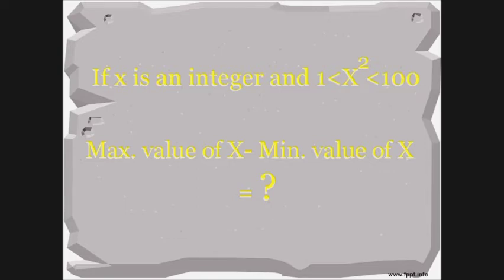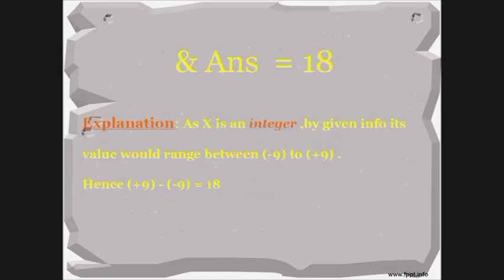Still you are thinking? Anyway, here is the answer. 18. x is an integer, so the maximum value of x is plus 9, the minimum value of x is minus 9, so the difference is equal to 18.